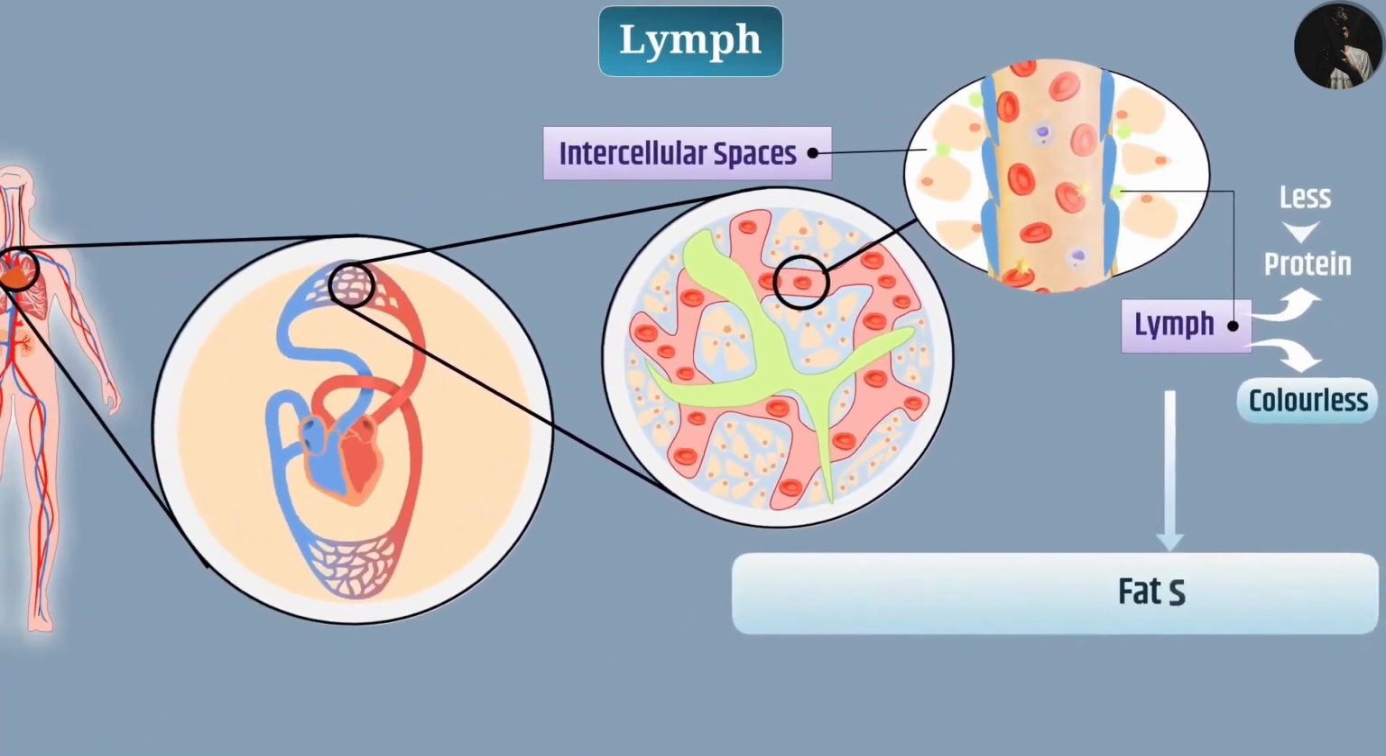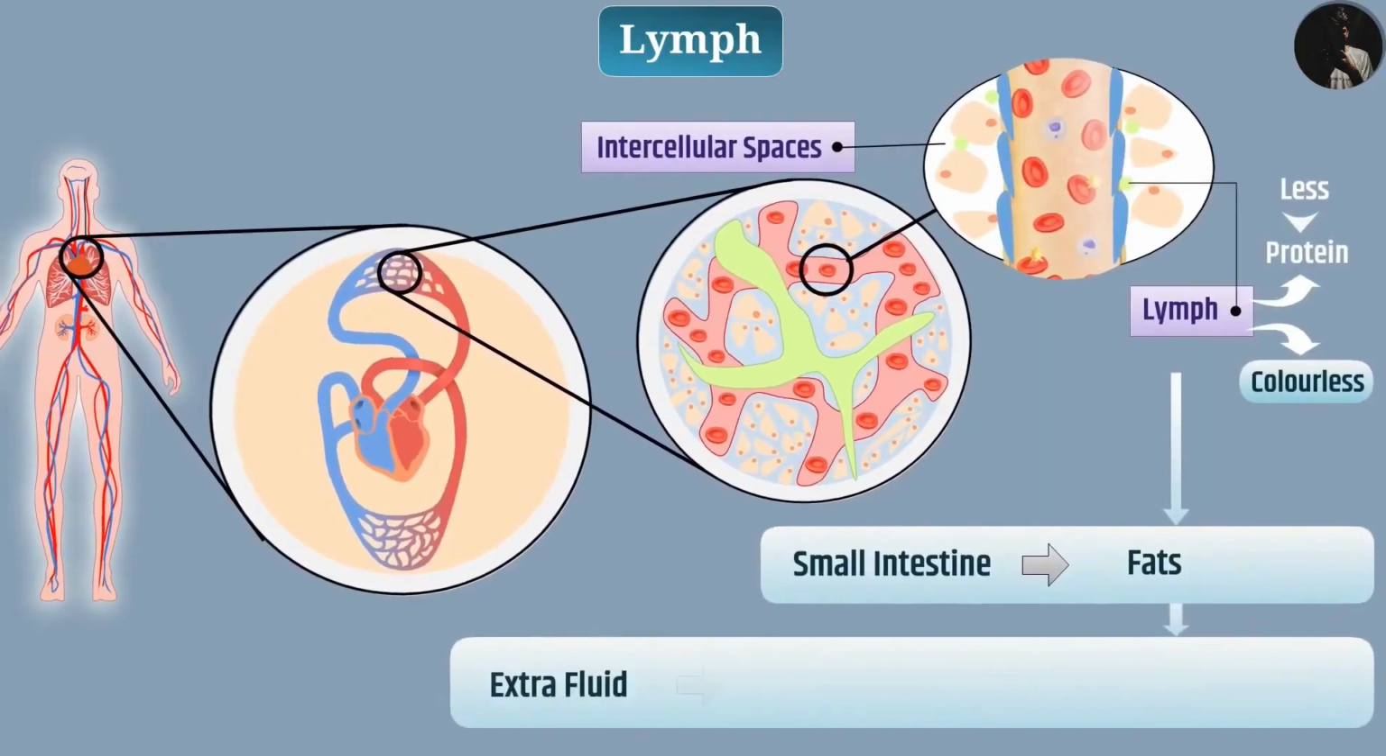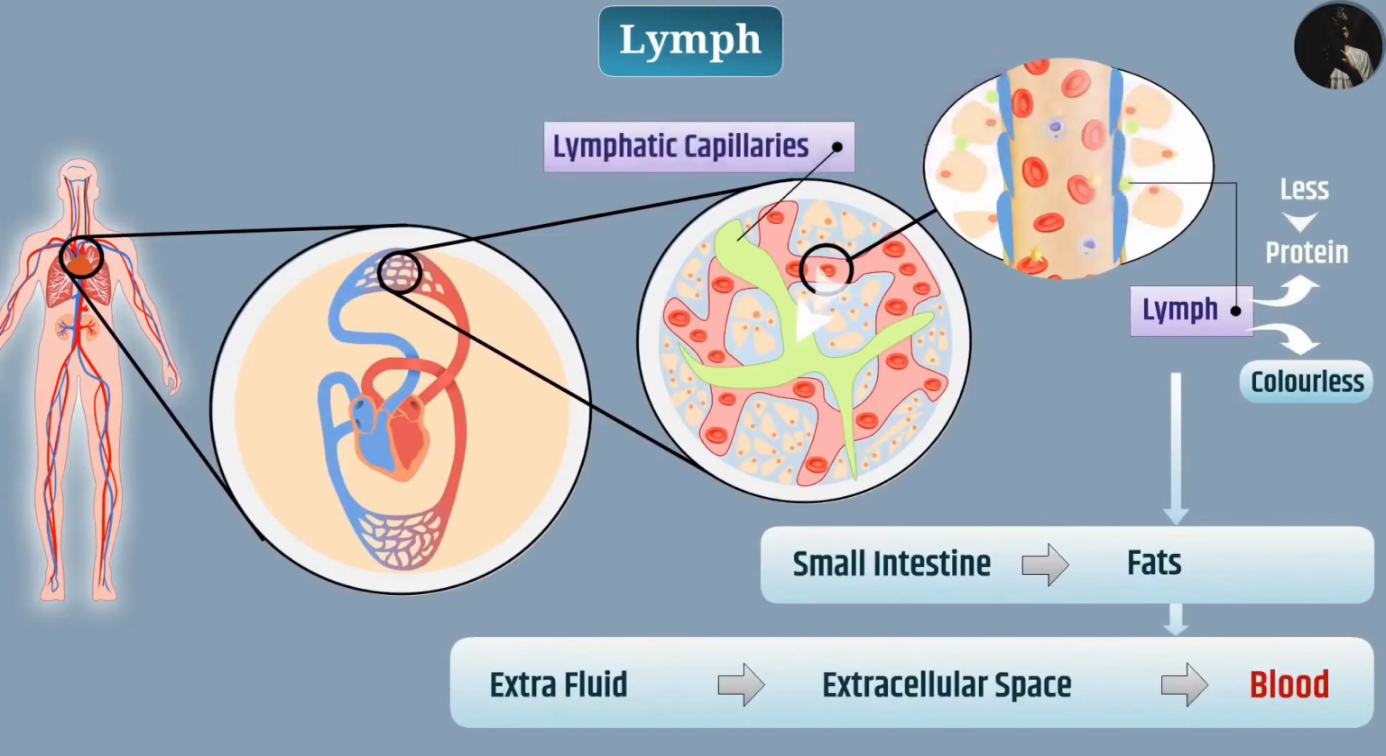Lymph carries the fat that is digested and absorbed by the small intestine and carries the extra fluid from the extracellular space into the blood. The lymph enters the lymphatic capillaries from the intracellular spaces of the tissue. The lymphatic capillaries from the lymph form the lymph vessels that open into the vein.